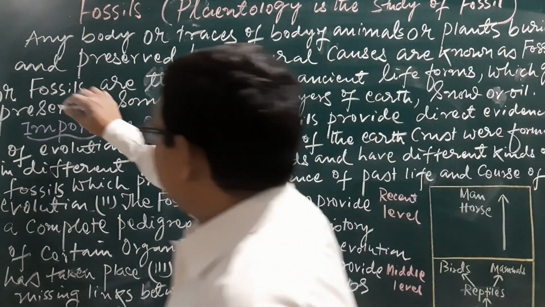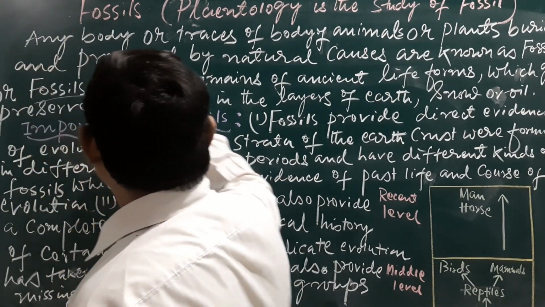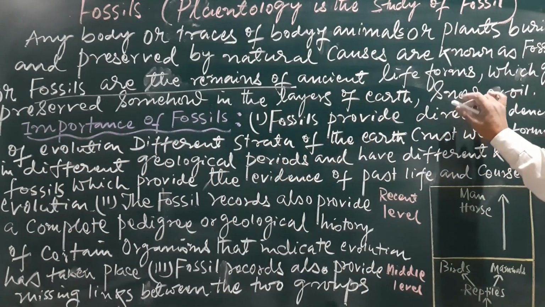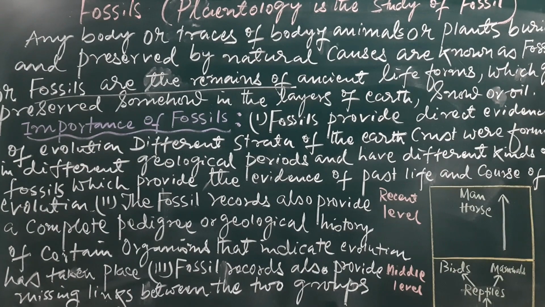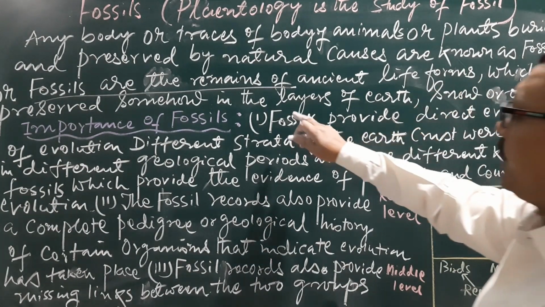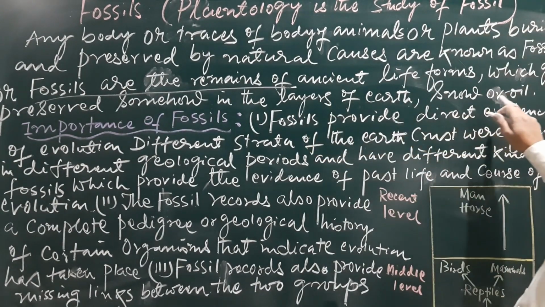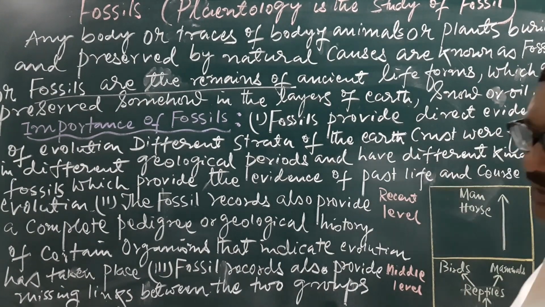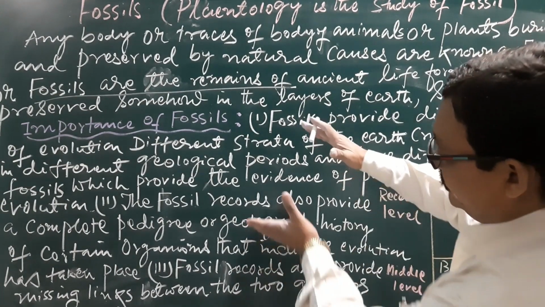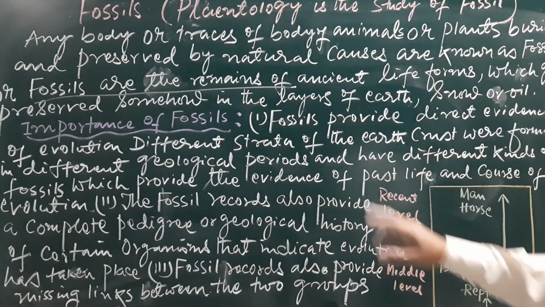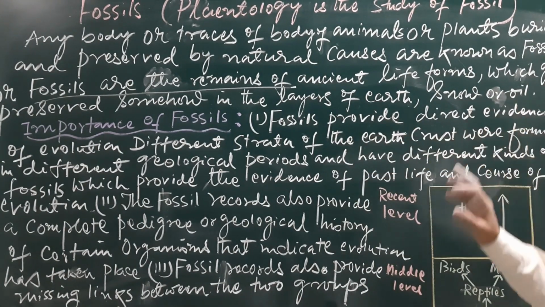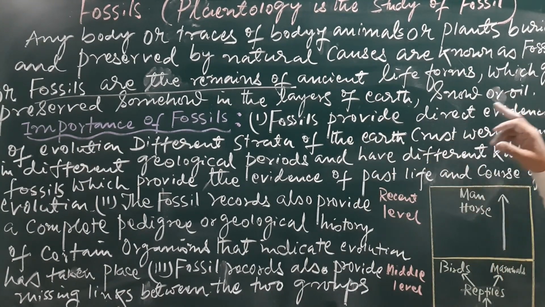Another definition is here also. The second definition: fossils are the remains of ancient life forms which got preserved somehow in the layers of earth, snow or oil. Importance of fossil. These three points are very important. Fossils provide direct evidence of evolution.